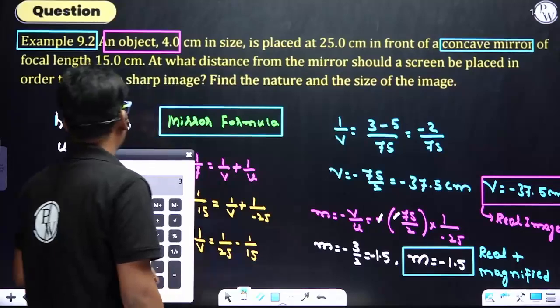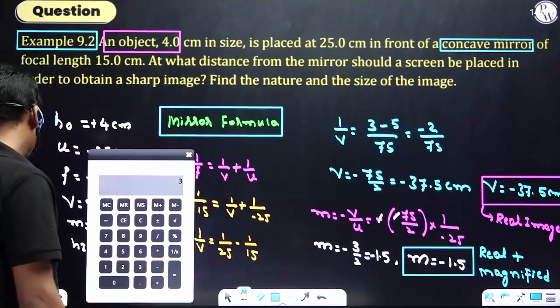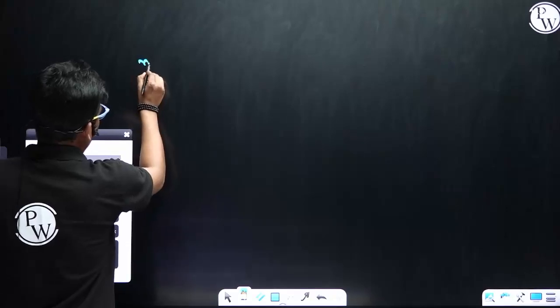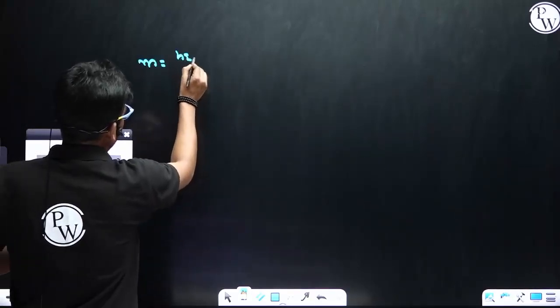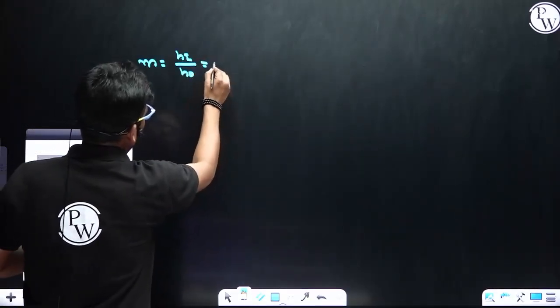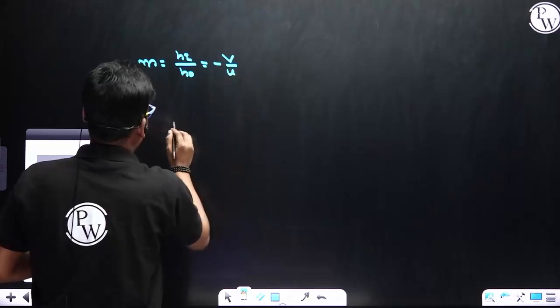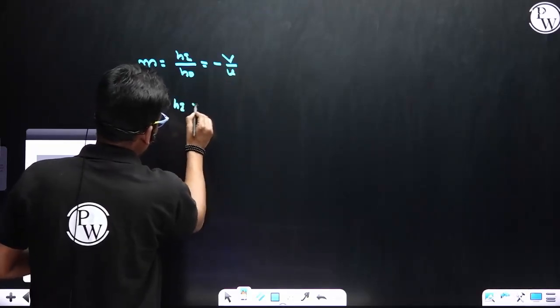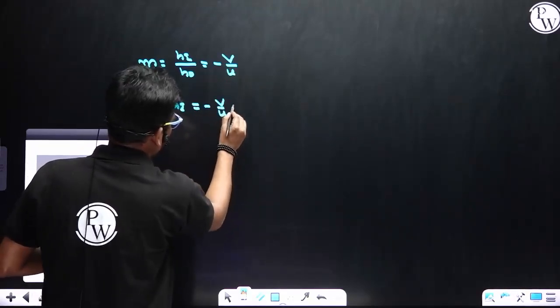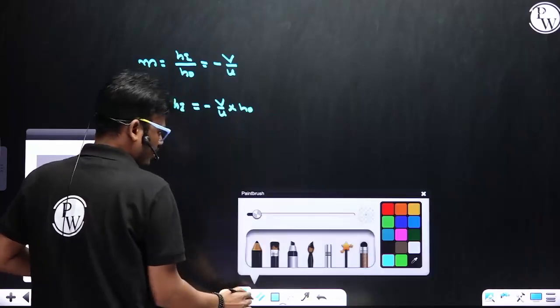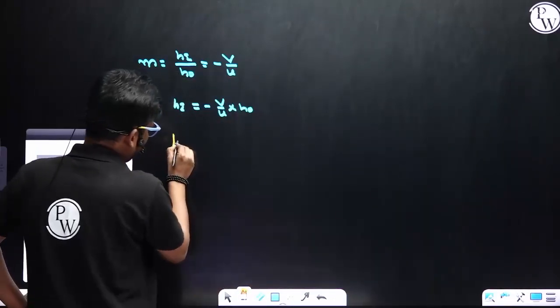And what they have asked? Size of the image, nothing but HI. So magnification is HI divided by HO, equal to minus V divided by U. HI value we need. Therefore HI is equal to minus V divided by U into HO. Substitute the values.